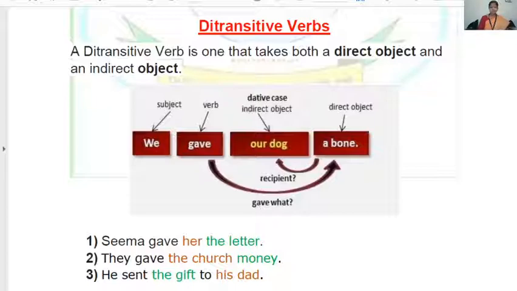Now look at the third sentence. He sent. Now ask the question to sent. You yourself ask. Sent. What will be the first question I ask? Sent what? And our answer is the gift. So the gift is my direct object. Now to whom? His dad. So his dad is your indirect object. So as you can see, in all the sentences, the main verb is taking two objects. So it is a ditransitive verb.